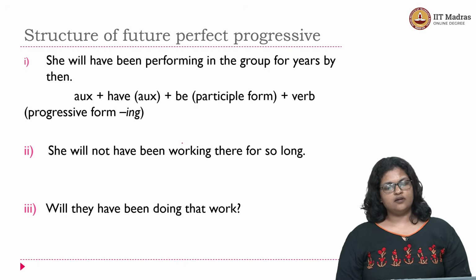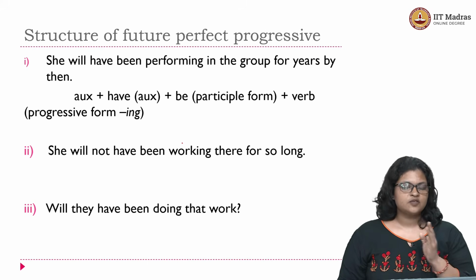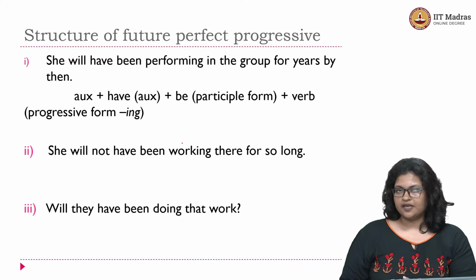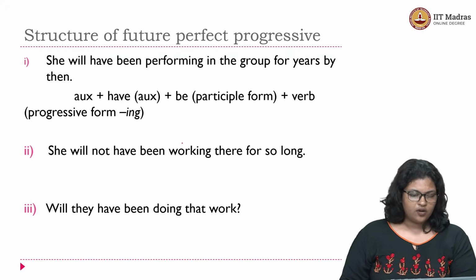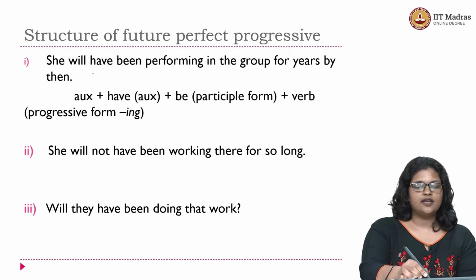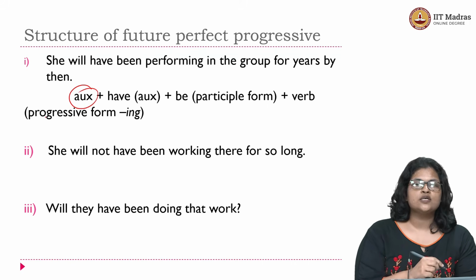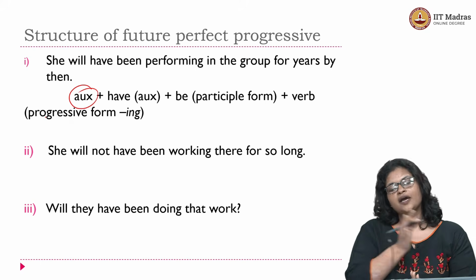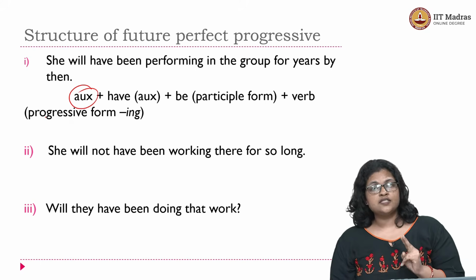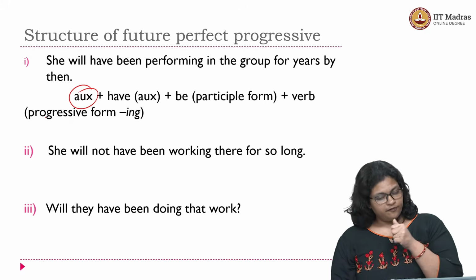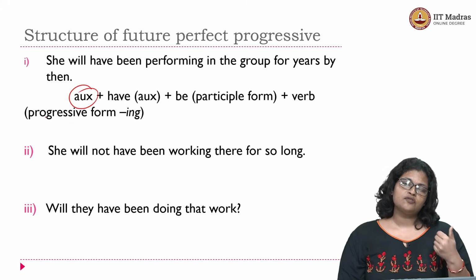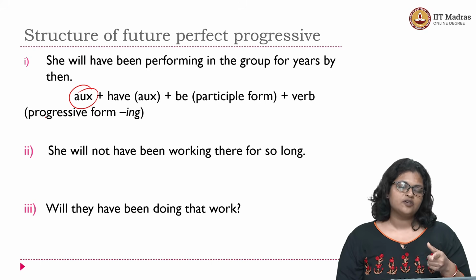We look at the future perfect progressive form's structure. So the first sentence you have here is, she will have been performing in the group for years by then, the one that we discussed before. So you see here that again the sentence has your will auxiliary, the tense forming auxiliary, followed by the auxiliary verb have, followed by the V3 form, the participle form of the verb be, which is followed by the main verb, in this case perform, and along with that you have the suffix ing, which is the marker for the progressive form.